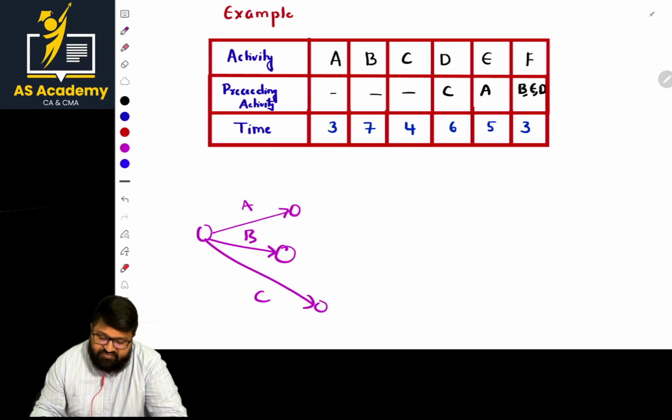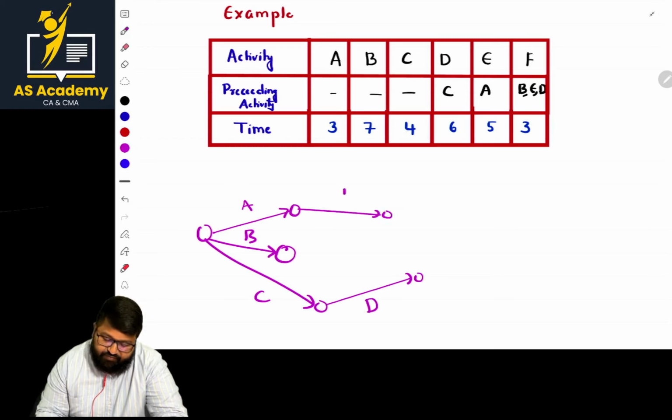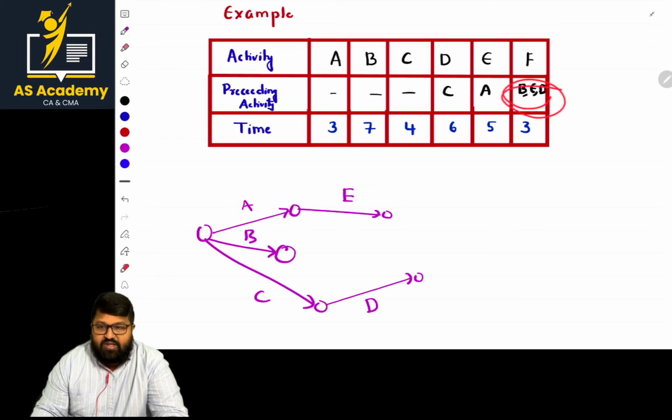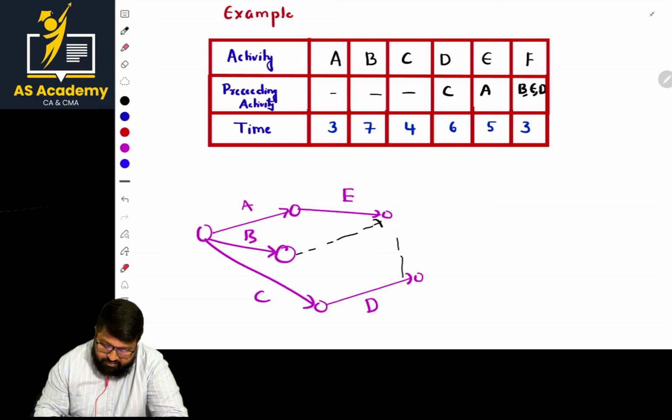Now what is the next one? D starts after the completion of C, and E starts after the completion of A. Next, what is he mentioning? He is giving information that F will start after the completion of B, E, D. How to join them? Let us go with the dummies. I will construct dummies like this, and like this, and finally I will start.